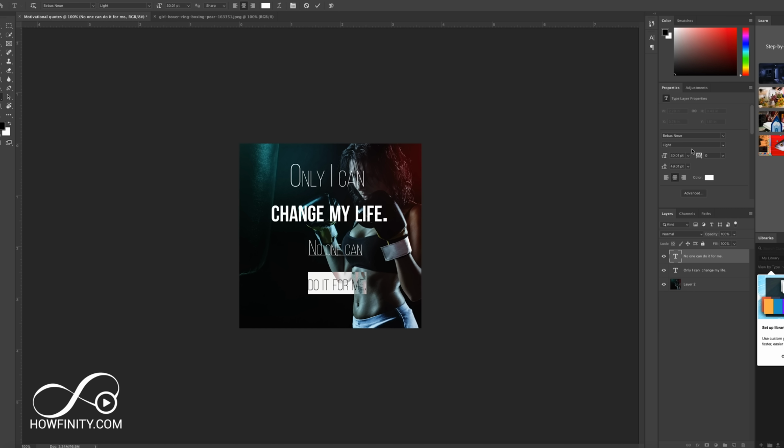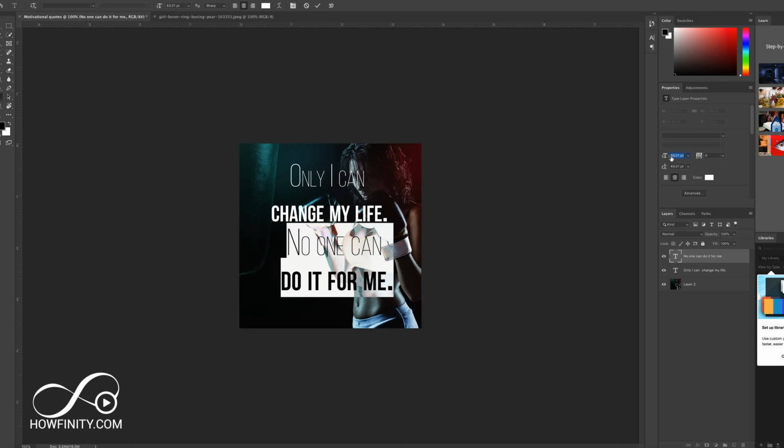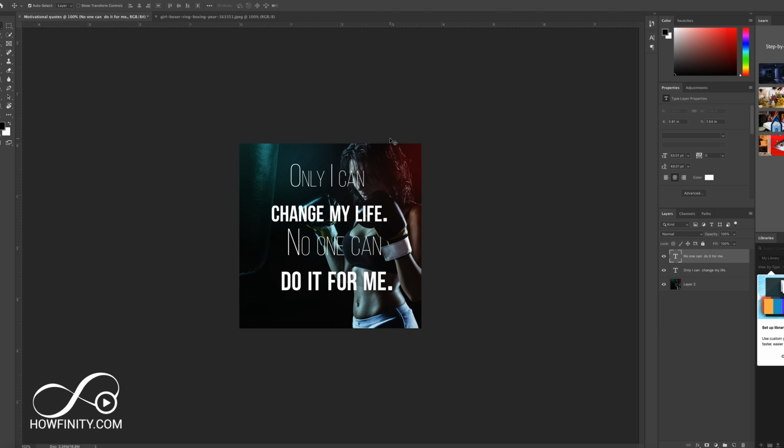I'm going to select that, and I'm going to make that bold this time. There we go. And then I could select both of these and increase the font size if I wanted to, and press the check mark. Now I could select the other one, move it up, whatever I want to do here, I can. Let's just say this is all I wanted to do, just so we can move on with this.